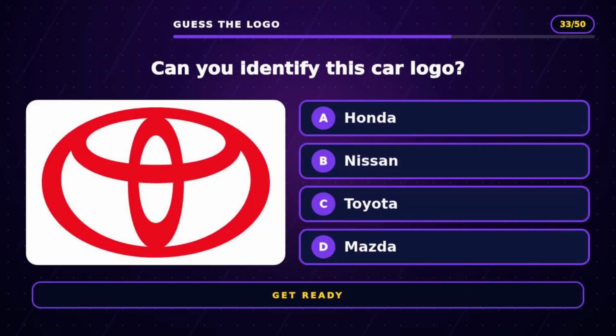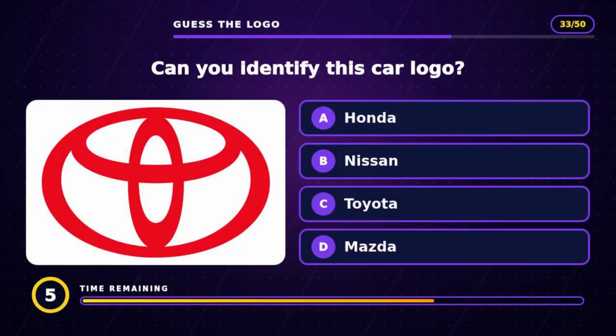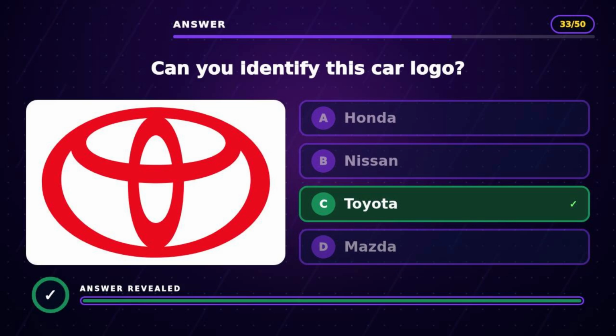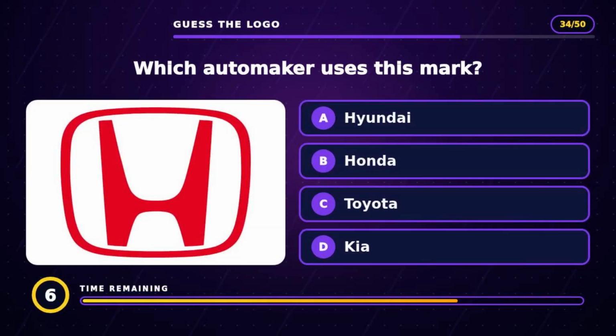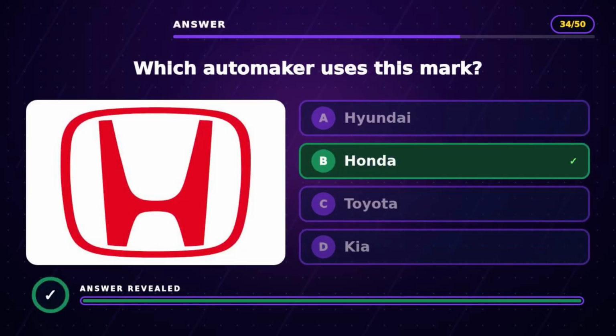Question 33. Can you identify this car logo? The answer is C, Toyota. Question 34. Which automaker uses this mark? The answer is B, Honda.